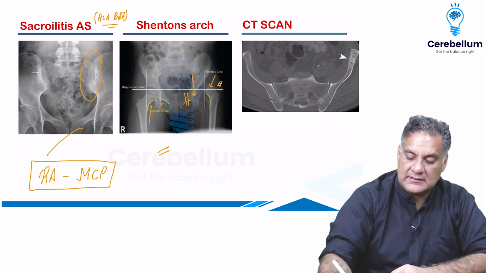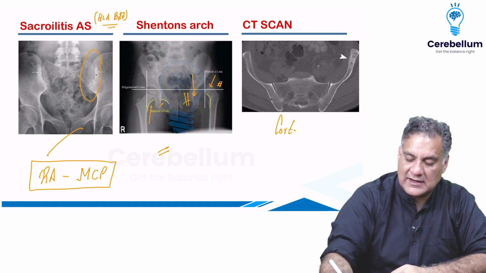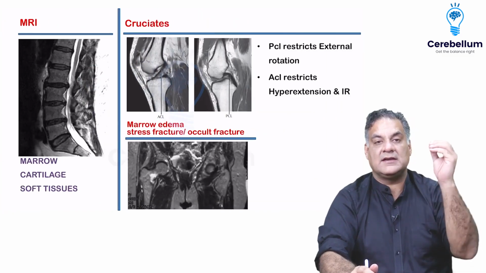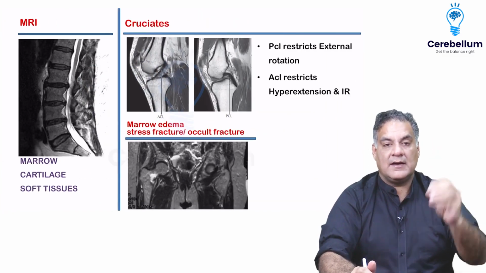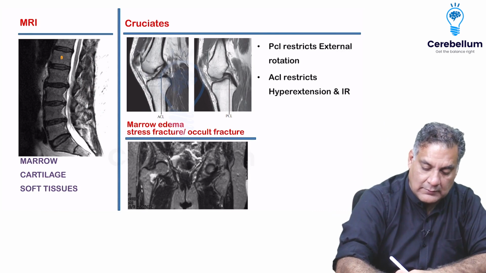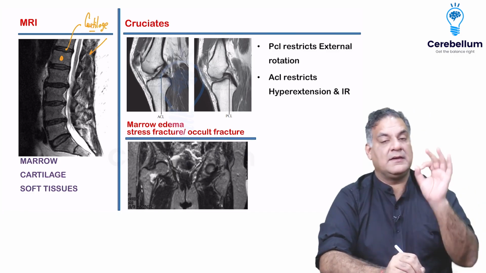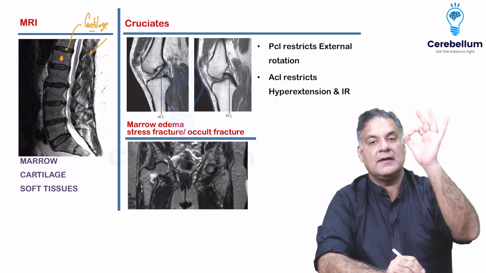Remember, the CT scan can show you 2 things which starts with C, just like C for CT scan, C for cortex, C for calcification. But our subject, the king, is MRI. MRI can show you the marrow, most of the bones, MRI can show you the soft tissues, and MRI can show you the cartilage. Cartilage, my friends, is not seen on X-ray, is not picked up on CT scan, is picked up on MRI.